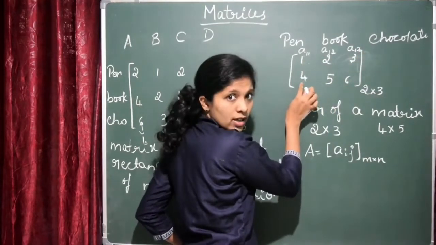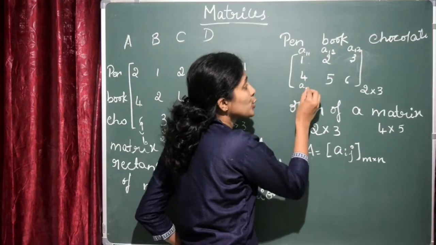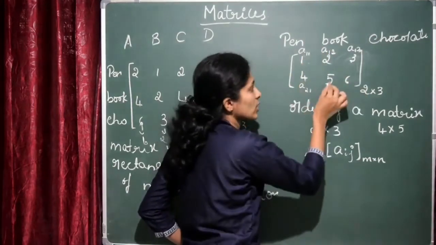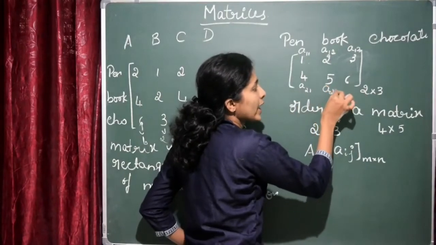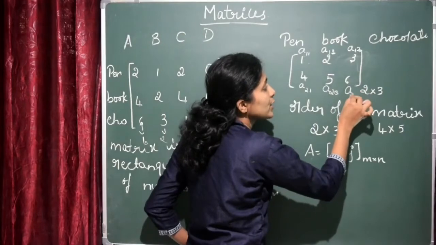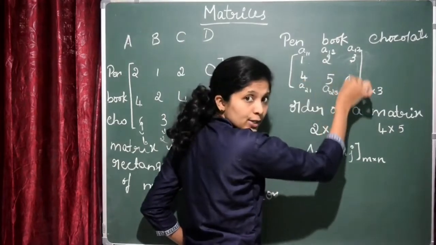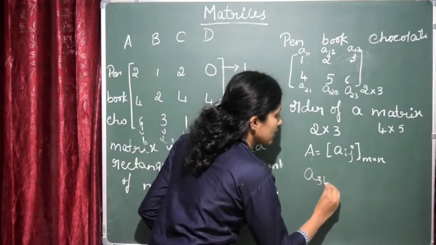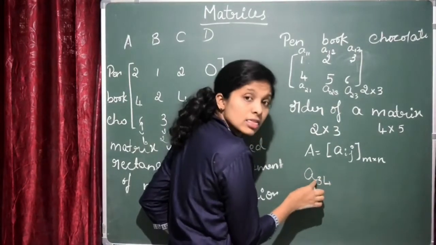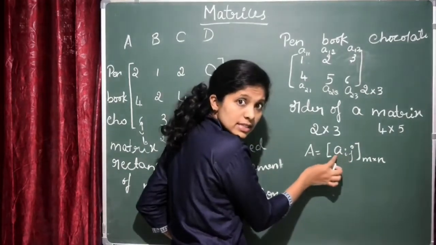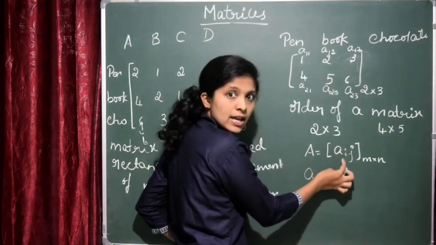Can you say this one? Now this will be A21 because the element is in the second row and the first column. This will be A22, element in the second row, second column. This will be now A23, element in the second row and third column. So if I say A34, this is the element in the third row and the fourth column. Here Aij means this is the element in the ith row and jth column.